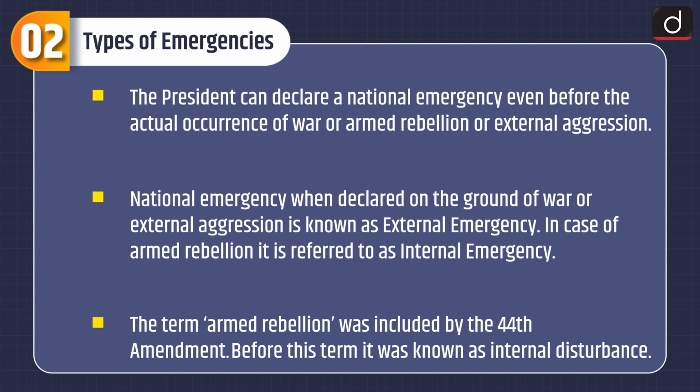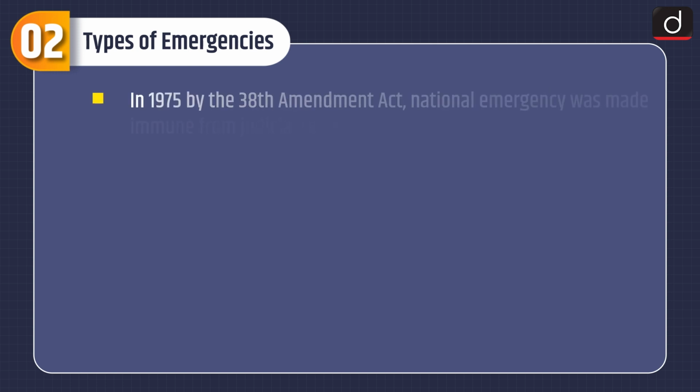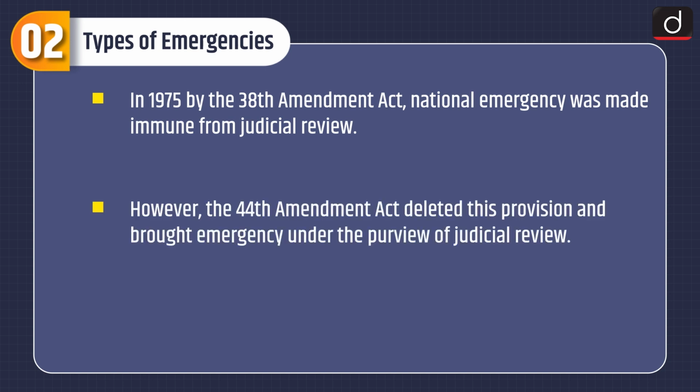National emergency when declared on the ground of war or external aggression is known as external emergency. In case of armed rebellion, it is referred to as internal emergency. The term armed rebellion was included by the 44th Amendment. Before this term, it was known as internal disturbance. In 1975, by the 38th Amendment Act, national emergency was made immune from judicial review. However, the 44th Amendment Act deleted this provision and brought emergency under the purview of judicial review.